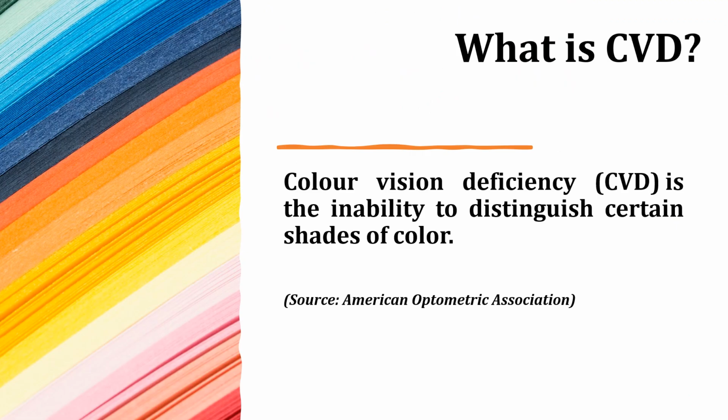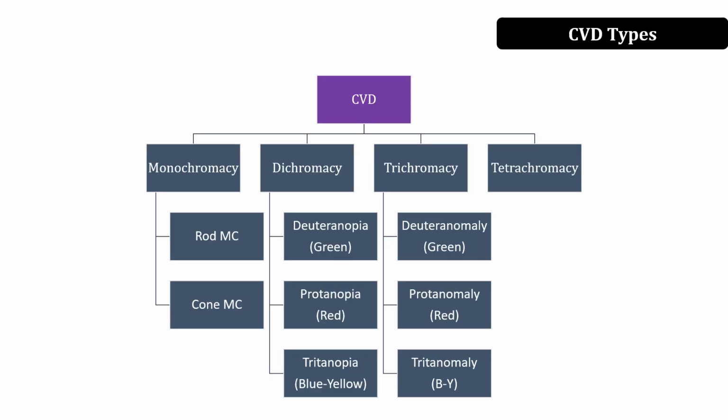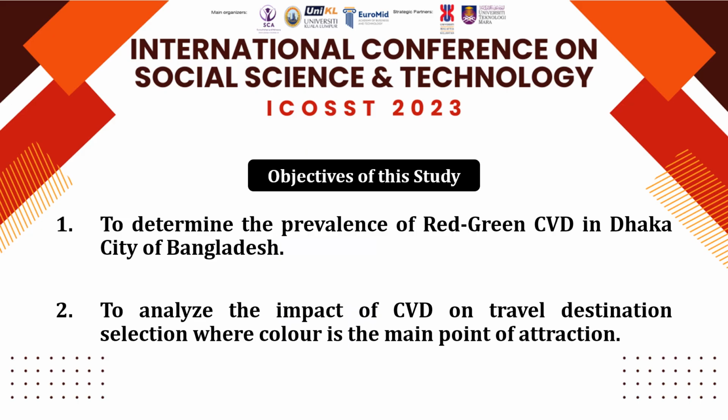What is CVD? Color vision deficiency. CVD is the inability to distinguish certain shades of colors. There are different types of CVD, related to the different types of rods and cones available in our human retina. The objectives of this study are to determine the prevalence of red-green color vision defect in Dhaka city of Bangladesh, and to analyze the impact of CVD on travel destination selection, where color is the main point of attraction.